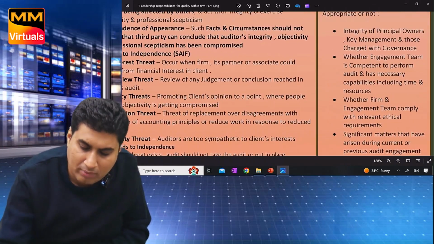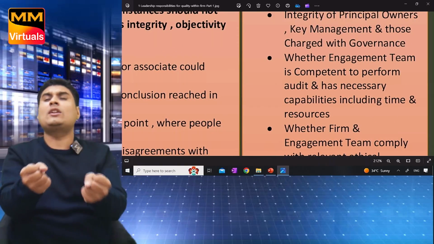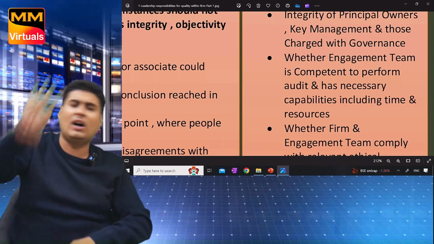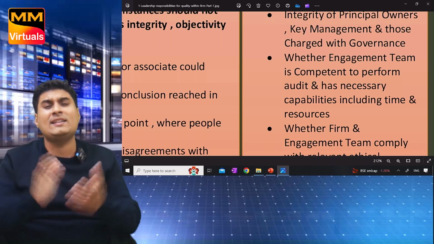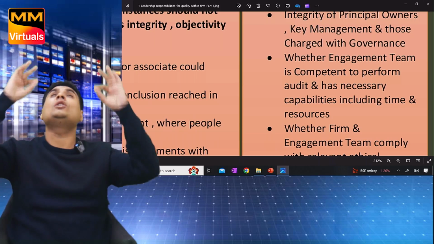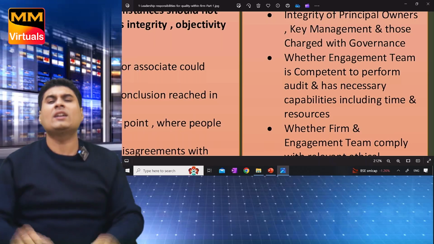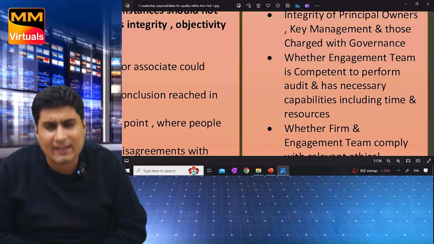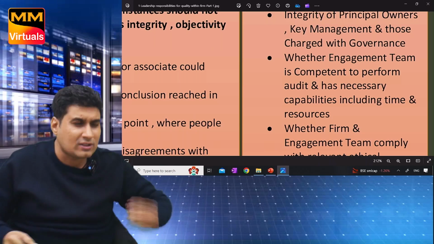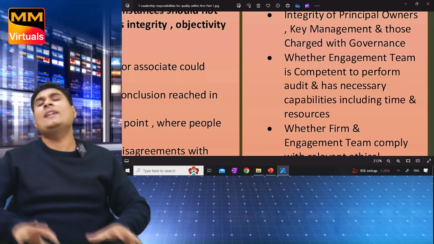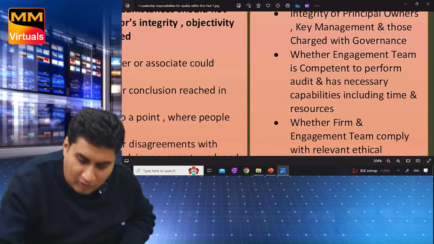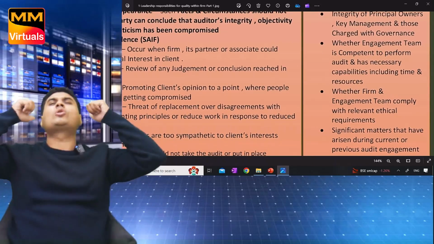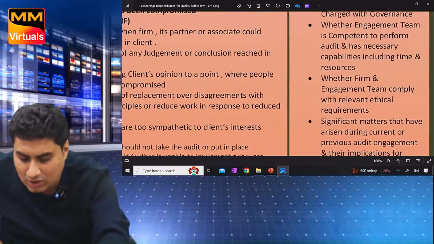Simple. Information such as the following helps us in deciding whether to accept and continue a client or not. As per SQC1, 4 points you have to learn. Integrity of owner, management, TCWG. Second, whether the firm is capable to do audit, has necessary resources including time and resource. Whether the engagement team has sufficient resource. Third, whether the firm and the team can comply with ethical requirement. Last, significant matters that have arisen during current or past audit and their implication on continuing engagement.